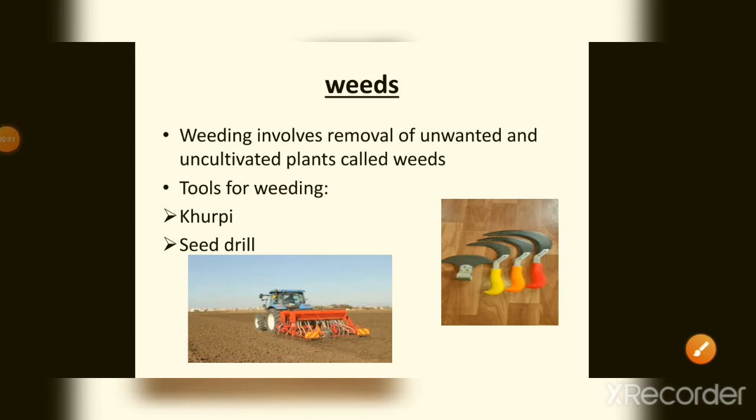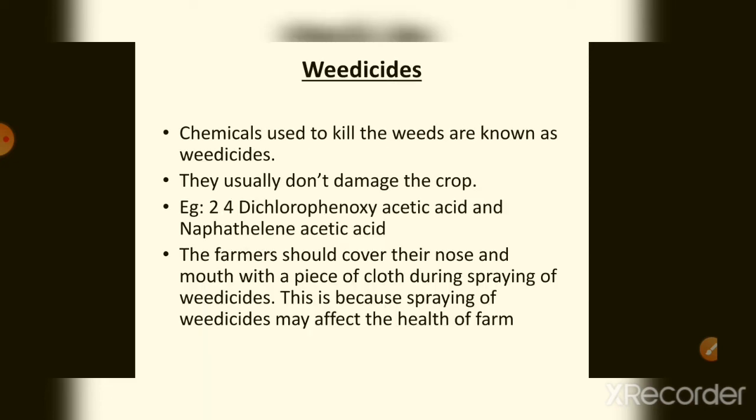Now we are going to see the tools for weeding, and the first tool we are going to see is the kurpi. So this is the kurpi, and this is the seed drill. Now weedicides. Weeding is the process of removing weeds, but weedicides are also used to remove the weeds. By tool means it is kurpi and seed drill, but by chemical means it is weedicides.